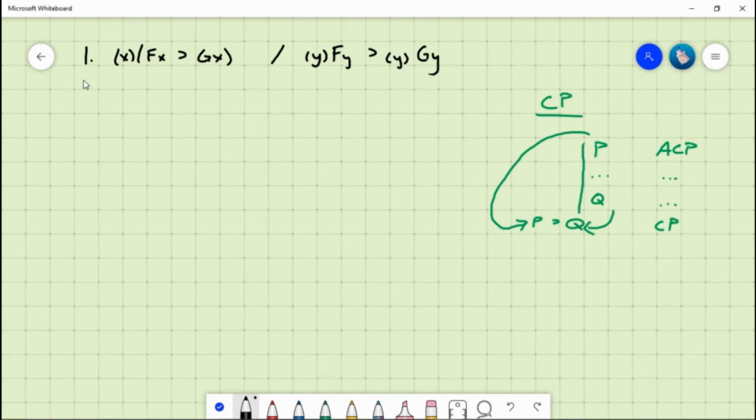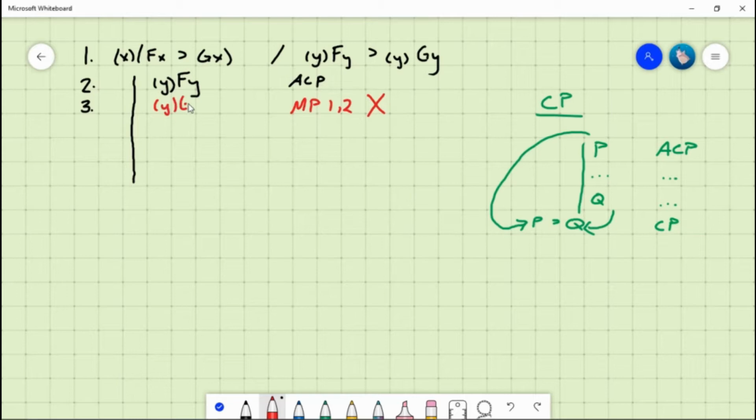So that means line 2 is the antecedent of the conditional that we want, and we indent to indicate that we are in a subproof situation. Now when you take a look at lines 1 and 2, do not be tempted to apply modus ponens to try to get something like this.